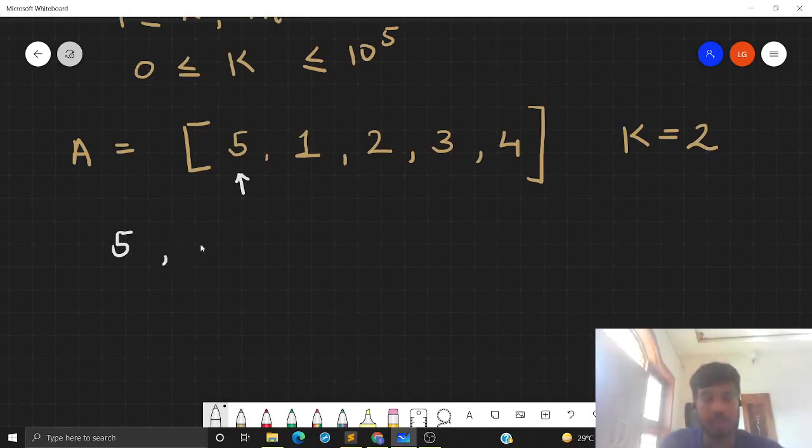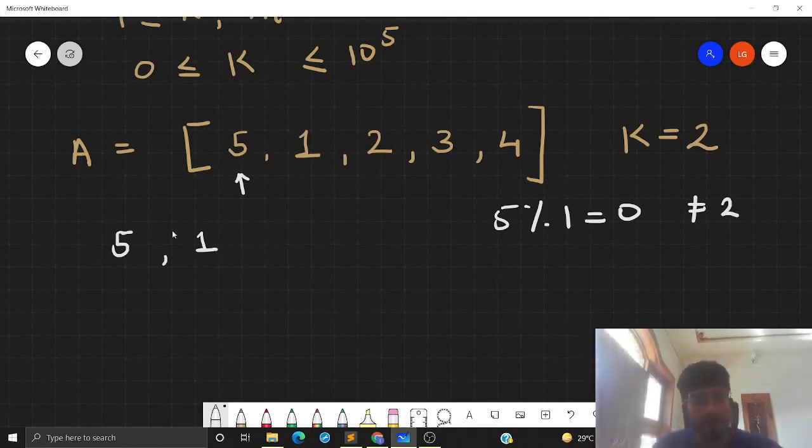Now we insert 1 in this subarray. When we insert 1, there is only one possible x comma y pair, which is 5 and 1, because 5 mod 1 is equal to 0, which is not equal to 2, of course. So this is a good pair, and this complete subarray is also good.